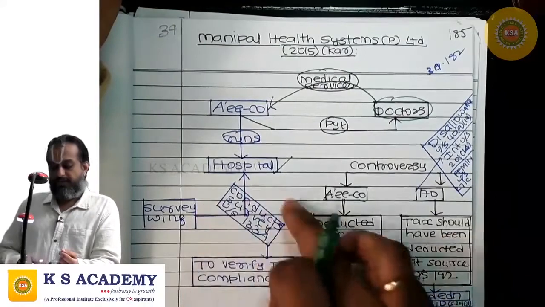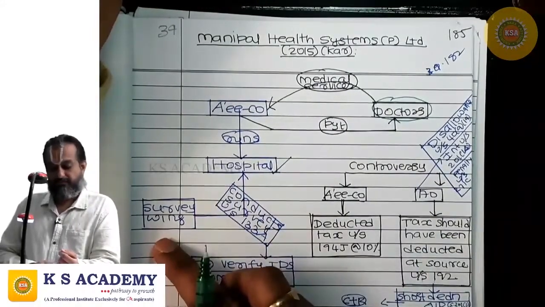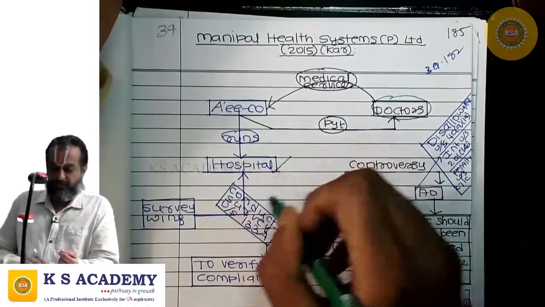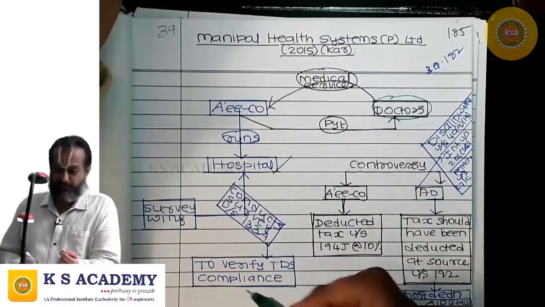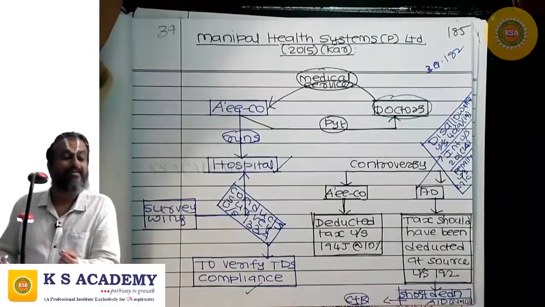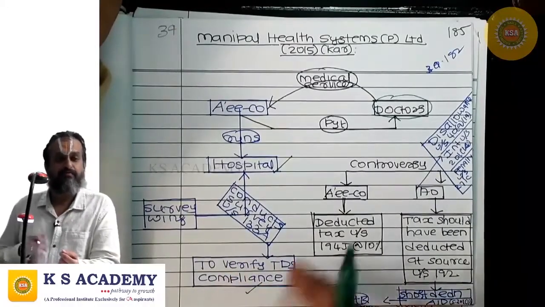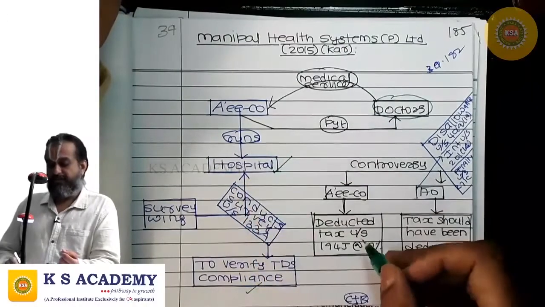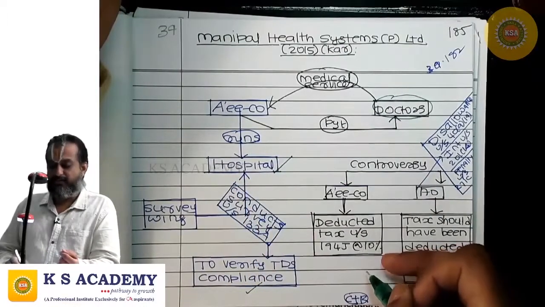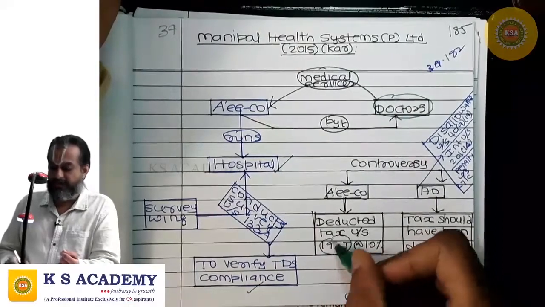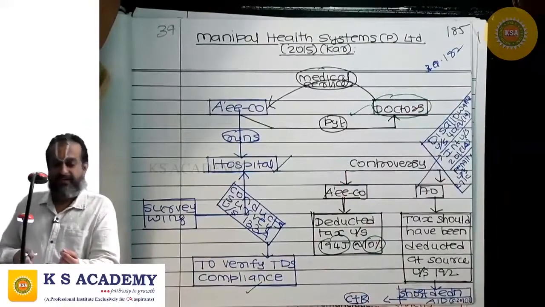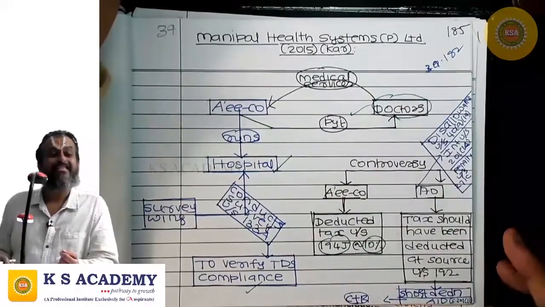In the relevant financial year, the survey wing conducted a survey under 133A in the hospital to verify the TDS compliance. The survey wing found that the assessee company has deducted tax at source under 194J at the rate of 10% on the payment made to the doctors, treating them as fee for professional services.